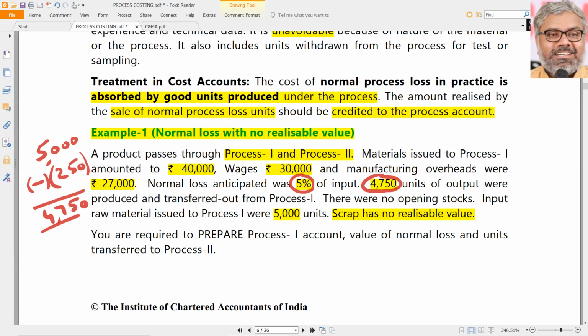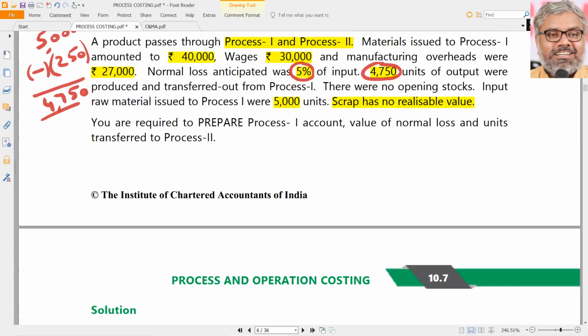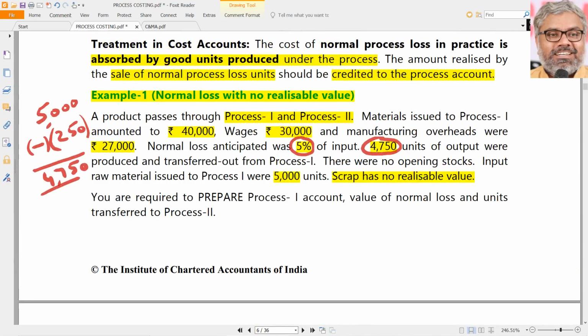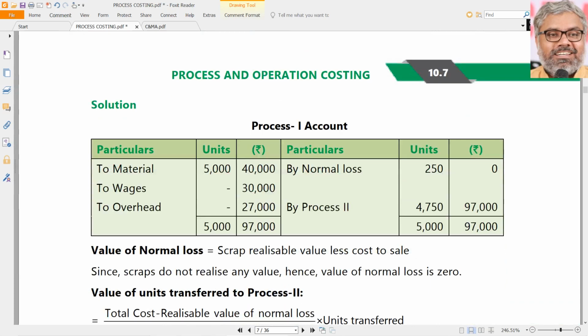How to treat that? How to prepare the process 1 account, and also the normal loss and units to be transferred to the process 2 account. Normal loss is not separate. It will be absorbed by good units only. Since there is no realizable value, there is nothing to be separately accounted for. But as usual, you have to open the process 1 account and debit the expenses. Expenses are what? 40,000 rupees materials, 30,000 wages, 27,000 overheads.